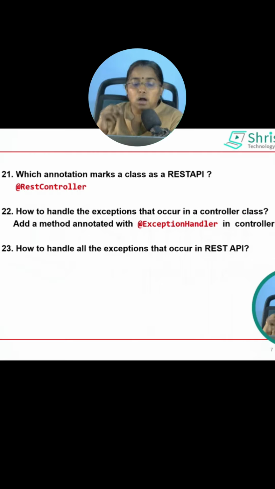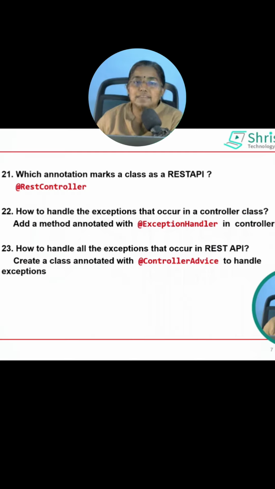How to handle all the exceptions that occur in a REST API? That is, I want to have a global exception handler. Create a class that is annotated with @ControllerAdvice to handle the exception. Within this class, you will have many methods that are annotated with @ExceptionHandler, each method handling a specific exception.